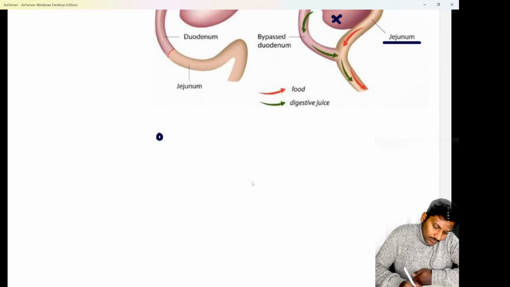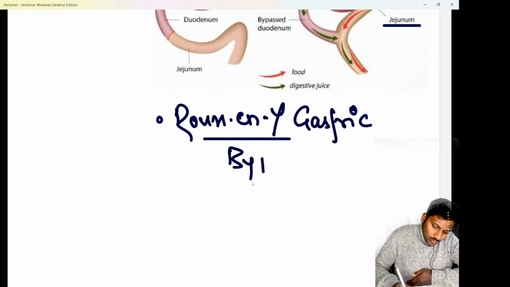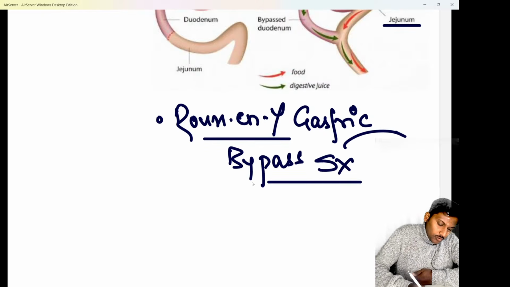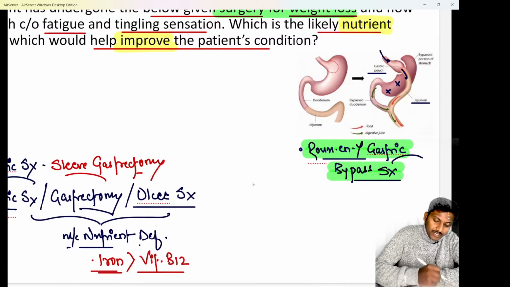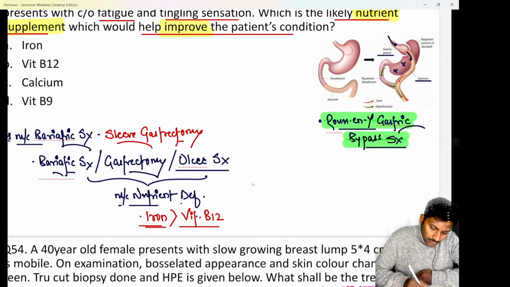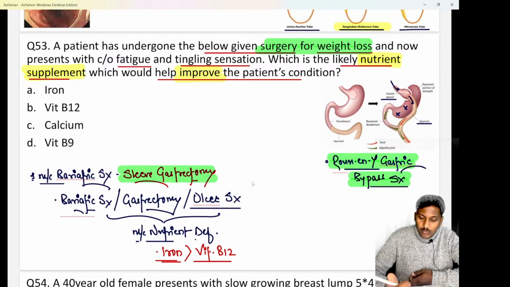This is classically known as the Roux-en-Y gastric bypass surgery, which is the most effective surgery for weight loss, the most effective in bariatrics. So if they ask you best results are seen with, it is the Roux-en-Y gastric bypass surgery. But obviously it is not the most commonly done surgery in bariatrics; that is sleeve gastrectomy. So in bariatrics, at least remember two surgeries. One, the best one with best results is Roux-en-Y gastric bypass surgery, but the most common one is sleeve gastrectomy.